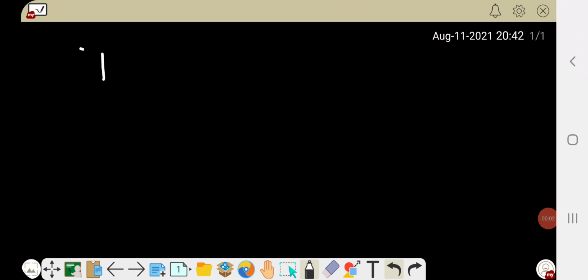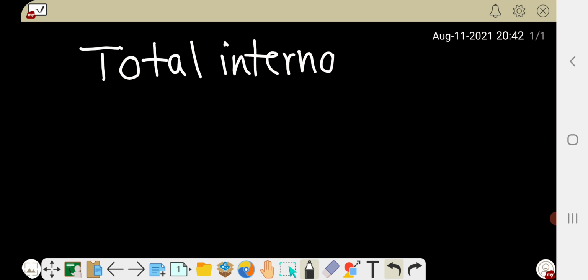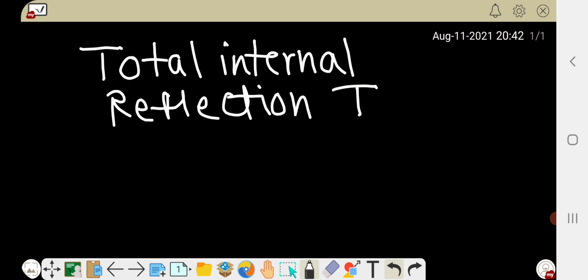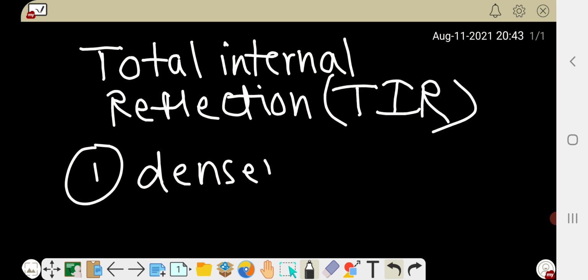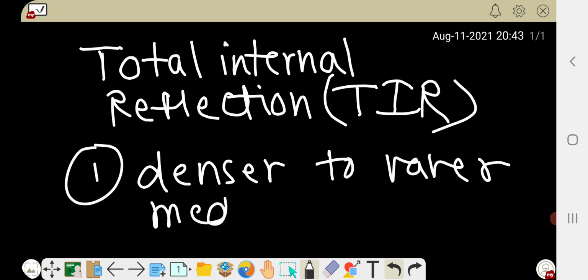Hello friends, I am back with one important concept from physics, that is total internal reflection, also called TIR. So what is total internal reflection? When light travels from a denser medium to a rarer medium, then it gets reflected many times from the wall of that medium or specimen. So it is called total internal reflection.